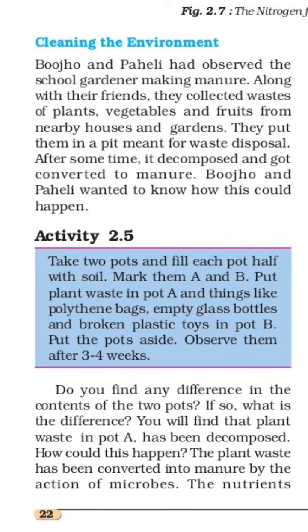cleaning the environment. Bojo and Paheli had observed the school gardener making manure. Now we are aware of the meaning of manure and the meaning of fertilizer. We already learned that in the first chapter. Along with their friends, they collect wastage of plants, vegetables, and fruits from the nearby houses and gardens. They put them in a pit meant for waste disposal. After some time, it decomposed and got converted into manure. And Bojo and Paheli wanted to know how this could happen.